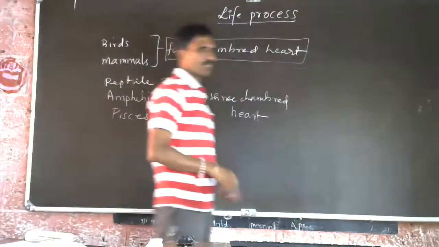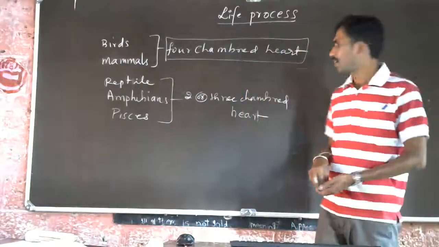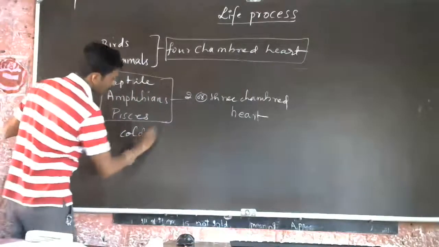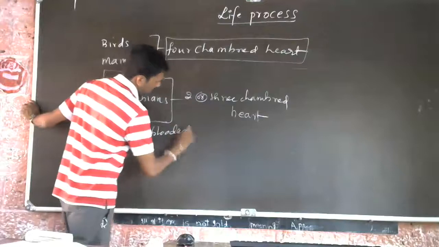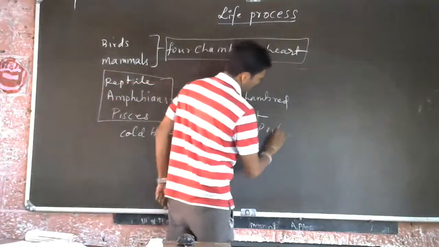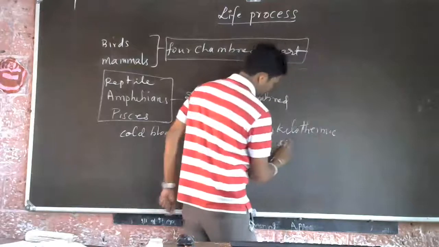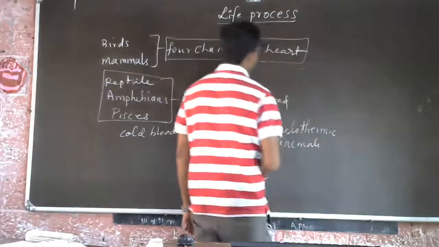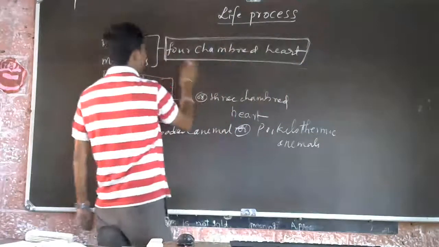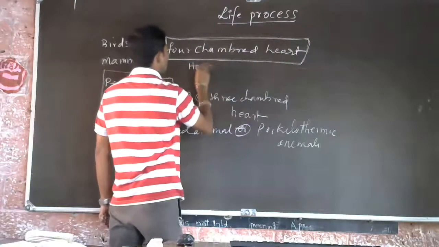So why is this difference actually? See, we know that these animals are cold-blooded animals. So we call them poikilothermic animals. See, the animals which contain a four-chambered heart, they are usually homeothermic animals.